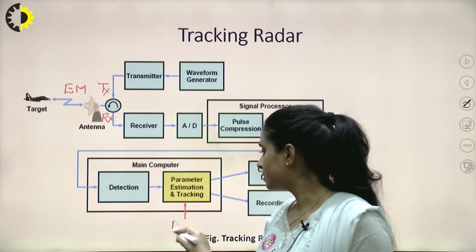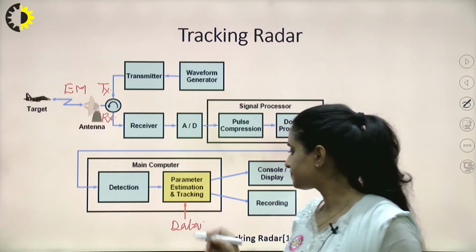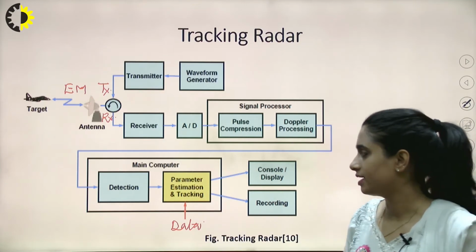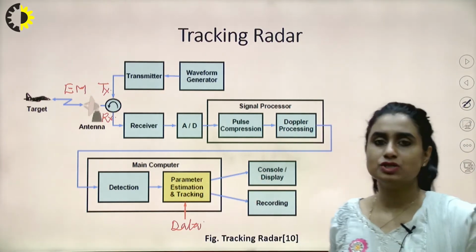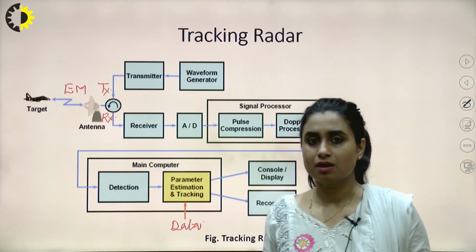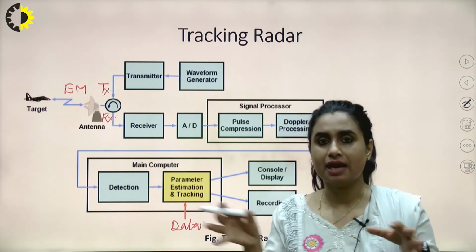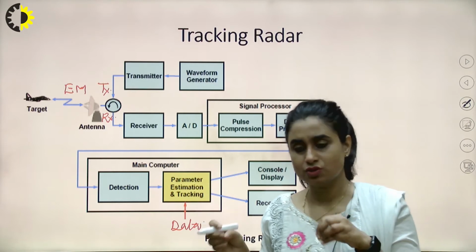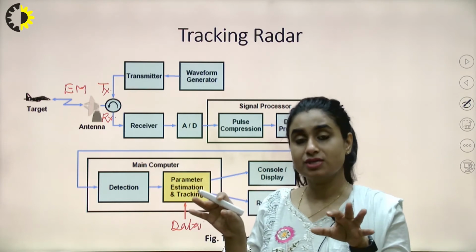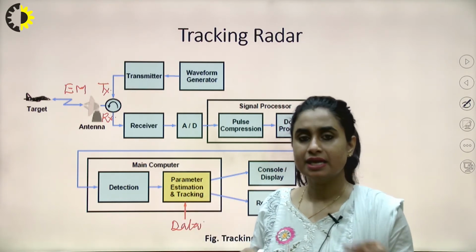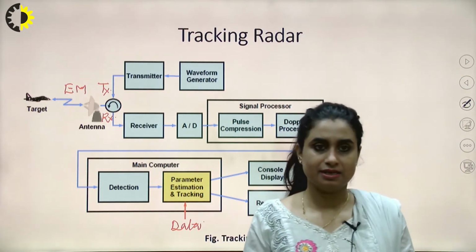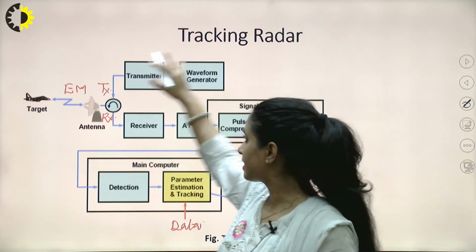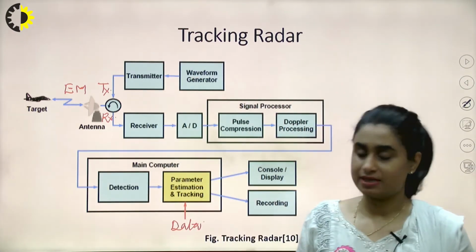We can provide the reference data here, or any form of data. Now this goes to the display device to represent the location of the target and to display the velocity. In whichever manner, we can use different kinds of display devices here. So this is how tracking usually takes place.